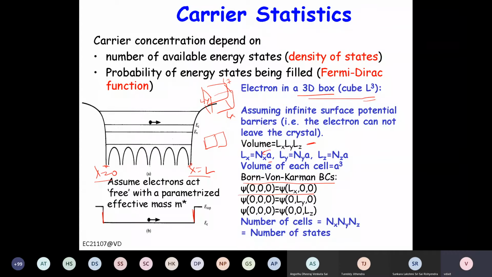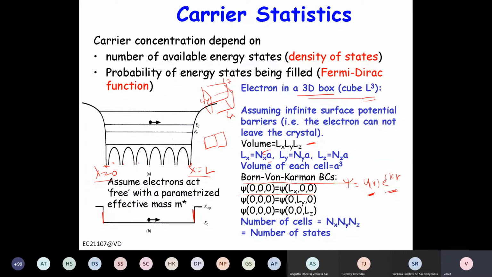So now we know the solution. Psi is some periodic function u(r) times e to the power i k r. e to the i k r is a plane wave. u(r) is the periodicity of the unit cell, right?